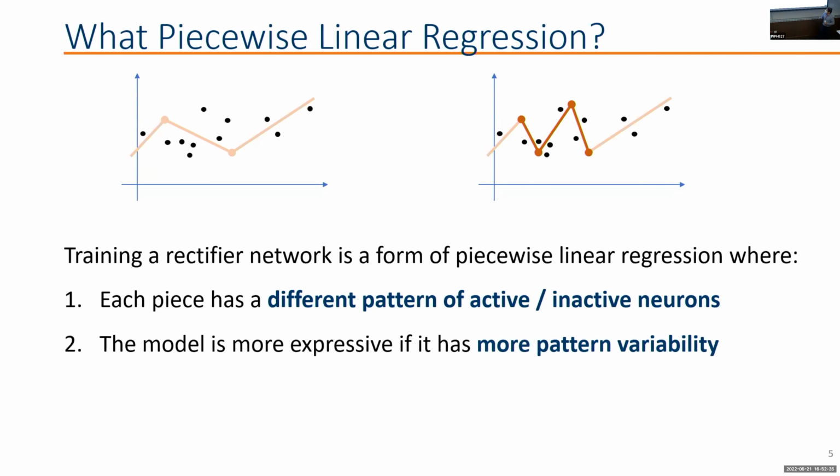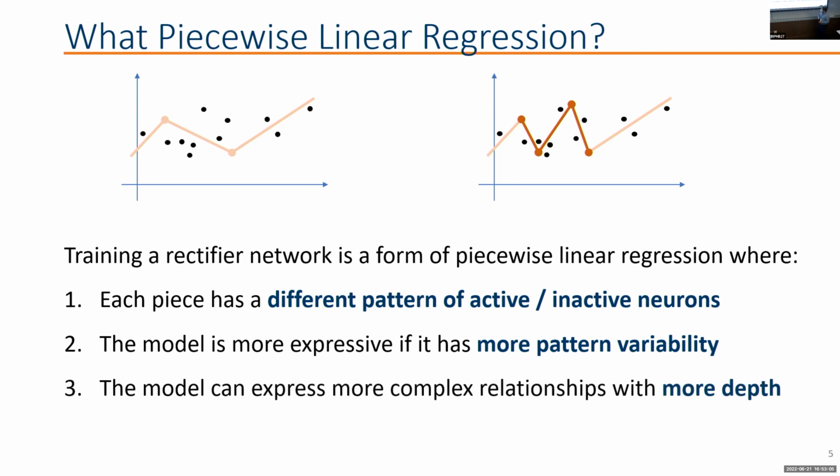For example, if all the neurons in your network were always active, that means we could collapse the entire neural network to a linear regression. So it's not as expressive. So I find it a little surprising and paradoxical that sometimes we censor the output of the neural network, instead of sending something negative forward, we send a 0. That actually is good because we are making the neural network more expressive. That is what allows us to have different pieces in this piecewise linear function.